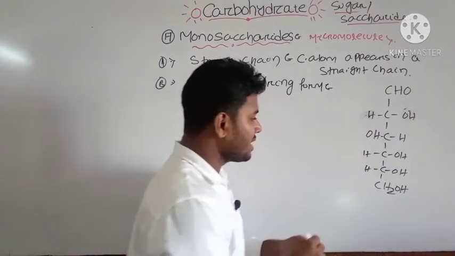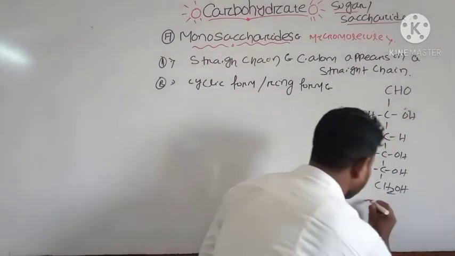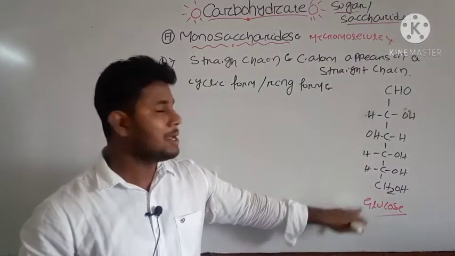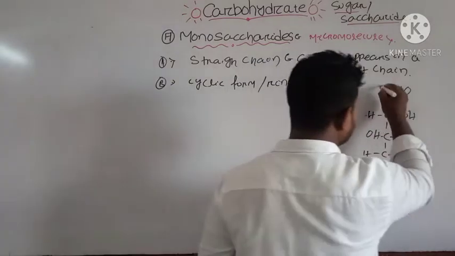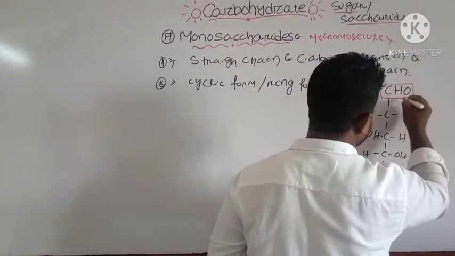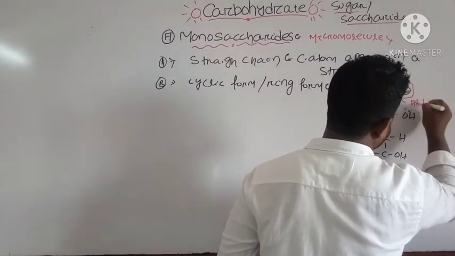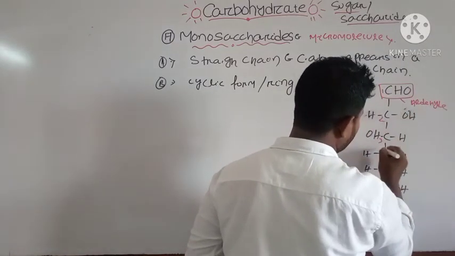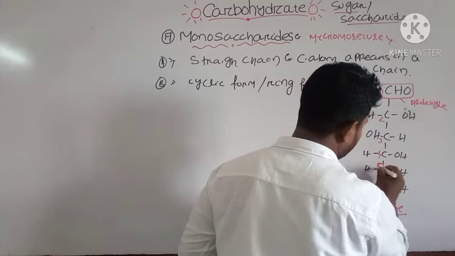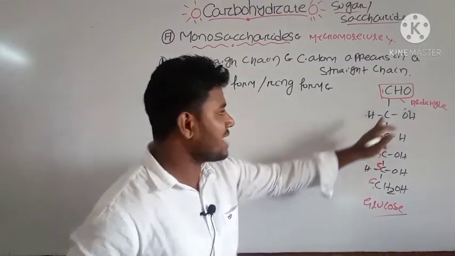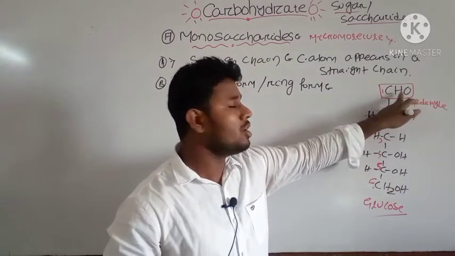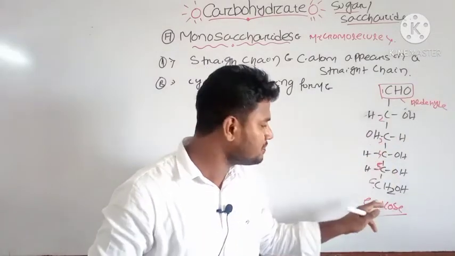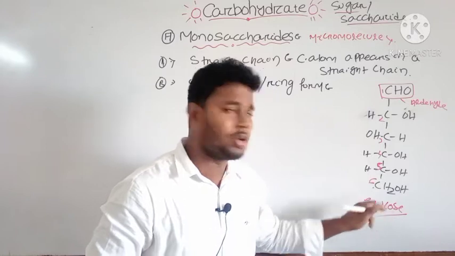Here you can see the structure of glucose. It is an aldose sugar. Why is it known as an aldose sugar? Because there is a CHO group, an aldehyde group, on the first carbon. You can see 1, 2, 3, 4, 5, 6 carbons are present, and there is an aldehyde on the first carbon, and that's why it is known as an aldose sugar. An example is glucose.